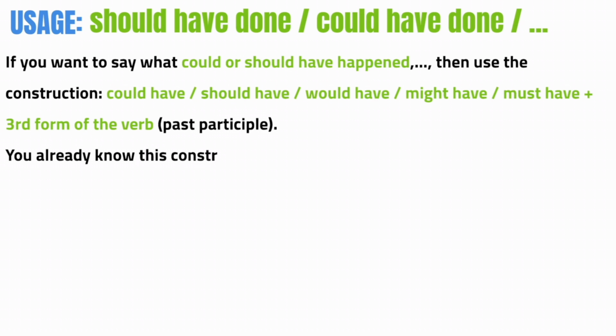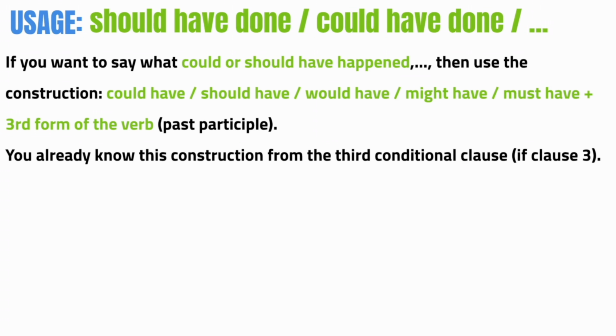You know, it's the past participle. You already know this construction from the third conditional clause, if clause type 3. This is the conditional clause when we talk conditions about the past.